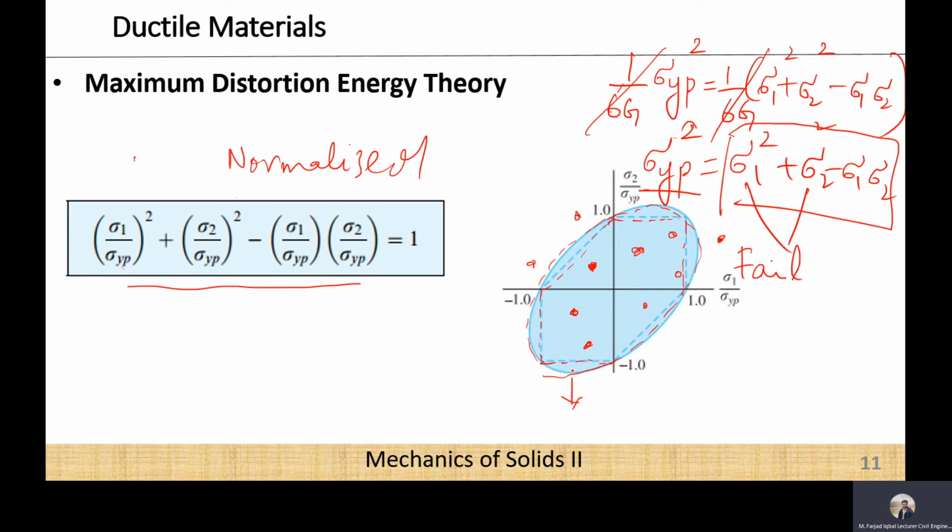So for example, if a point is lying somewhere over here, then this point in the bar, if we are considering a bar, is going to fail according to the Tresca theory. But according to the maximum distortion energy theory, this point is safe, and we don't need to change the material or apply different materials. So again, just like I told you initially, different theories will give you different results.